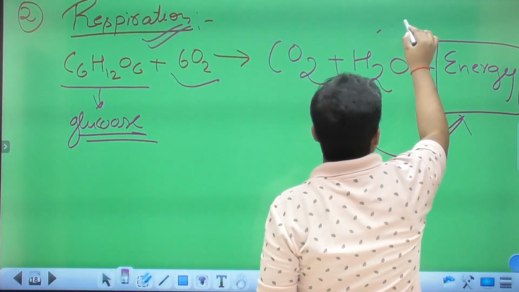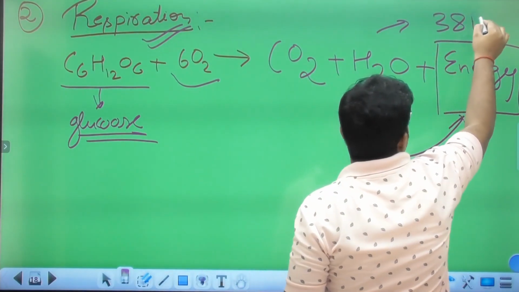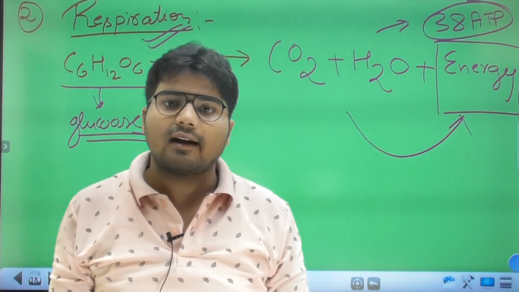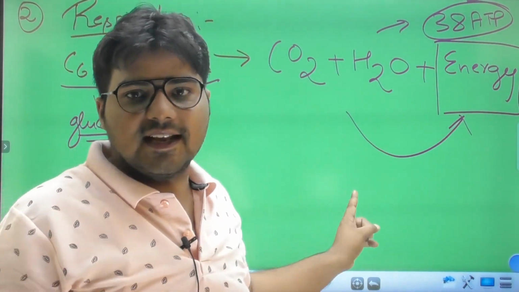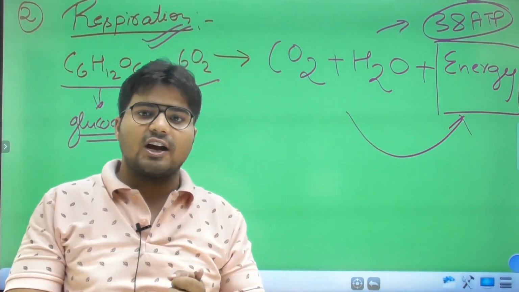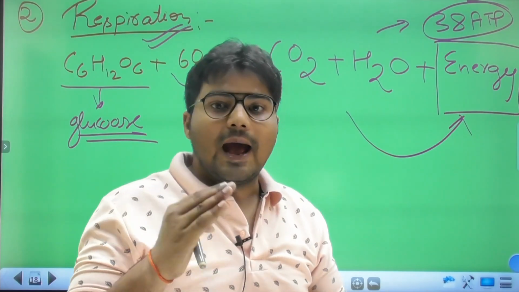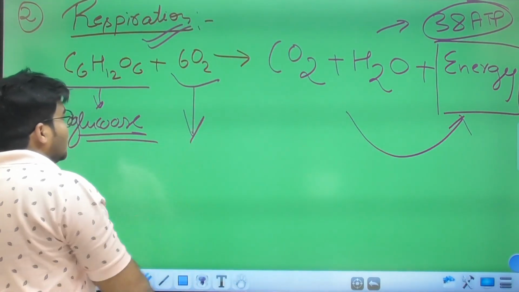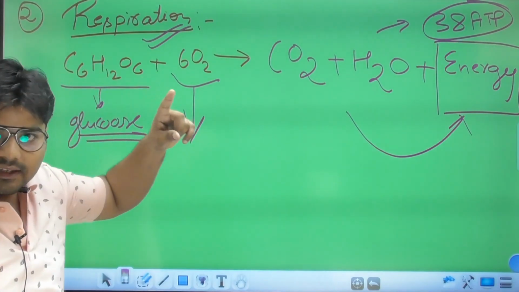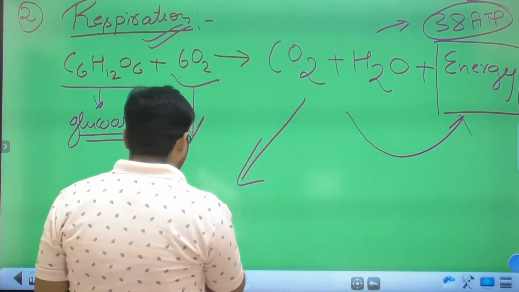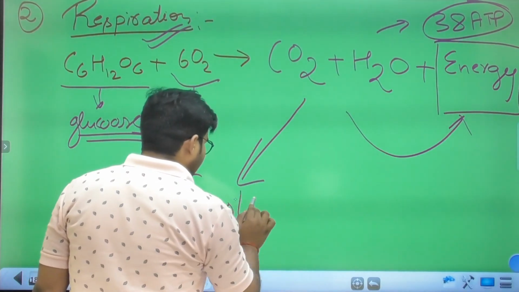The amount of energy is 38 ATP. ATP is known as adenosine triphosphate, and this reaction is called aerobic respiration. Aerobic respiration happens in the presence of oxygen, so this reaction comes under the combination reaction examples, and it also comes under exothermic reactions.